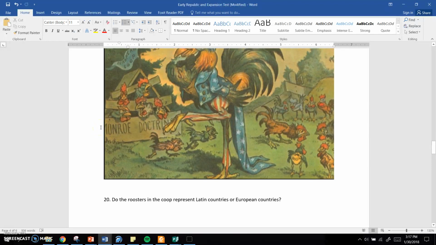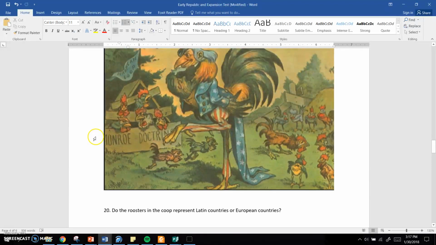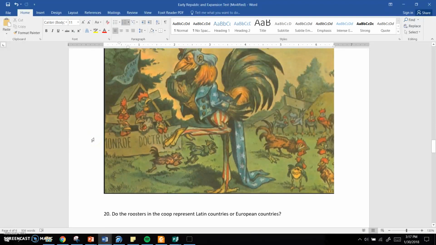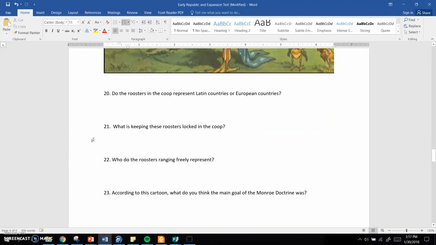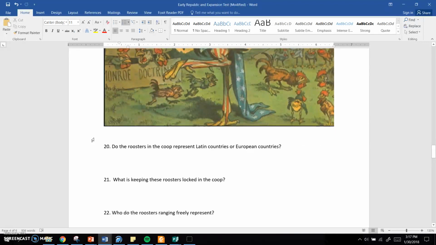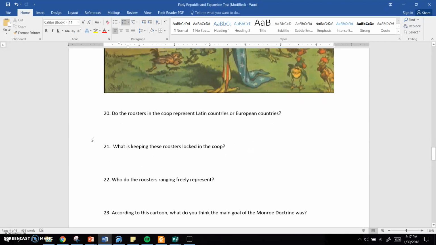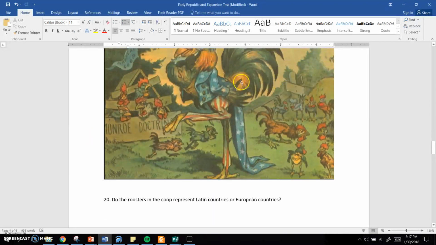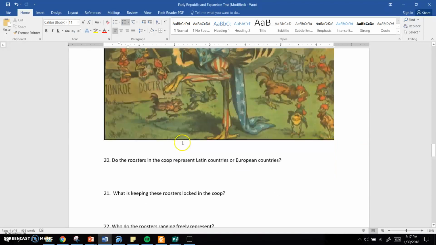First question, number 20. Do the roosters in the coop represent Latin countries or European countries? Make sure you read your labels, okay, and answer that in complete sentences. Number 21. What is keeping those roosters locked in the coop? Once again, guys, read your labels. What is keeping those roosters locked in the coop? Number 22. Who do the roosters ranging freely represent? I'm talking about these roosters over here. Who do these roosters represent that are just hanging out outside of the coop?